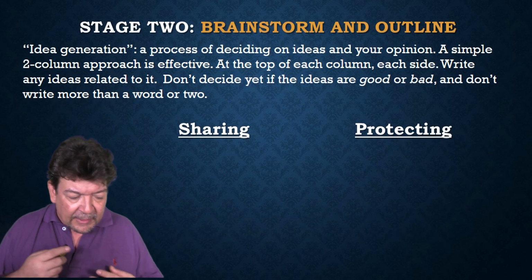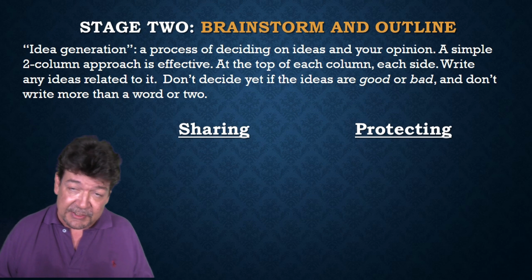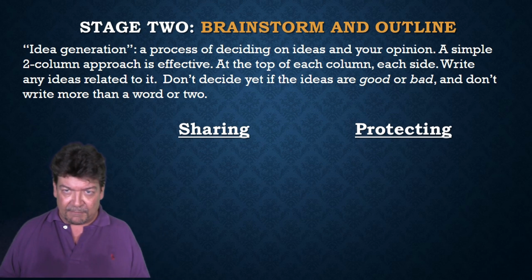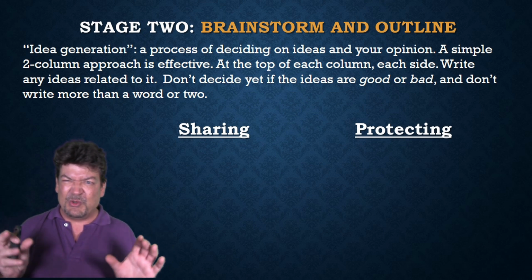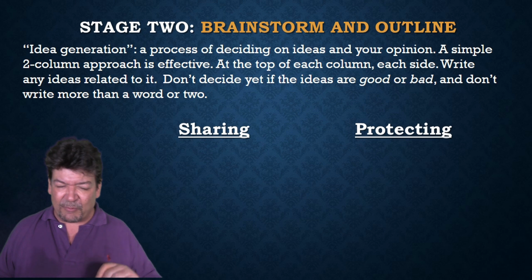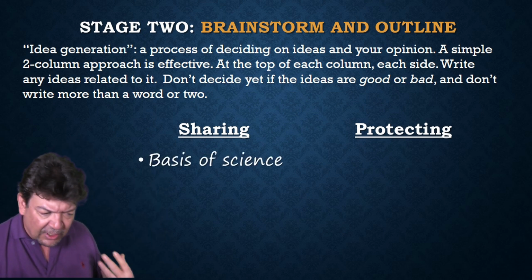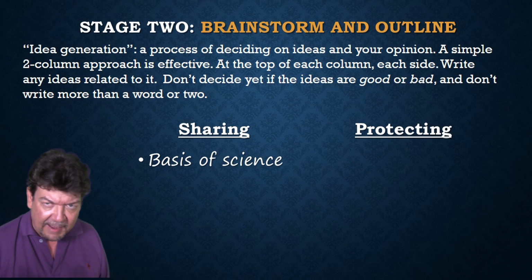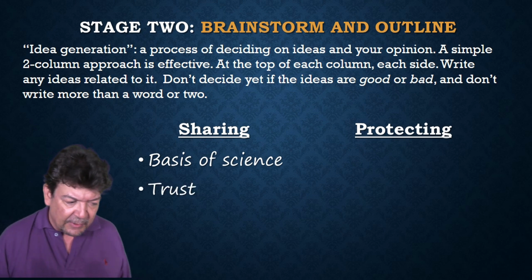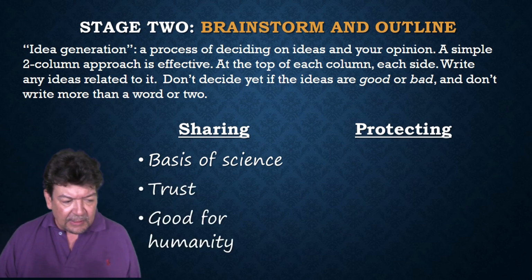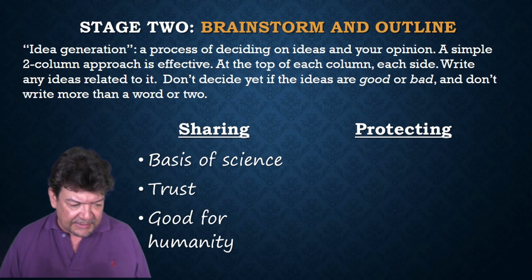Okay, so after you have read the question, it's time to brainstorm. Now, everyone has different ways of doing this, but the old two-column way of doing it is a nice way if you've got two sides. At the top of one, you write protecting, and then just start writing stuff down. It doesn't have to be good ideas. They don't even have to be full sentences. Points for sharing, that's the basis of science.